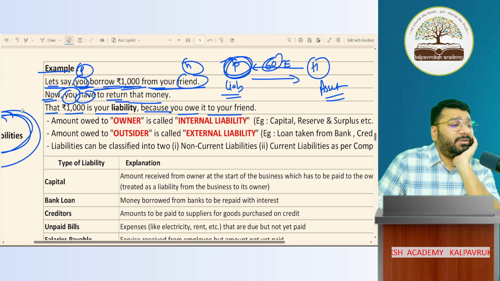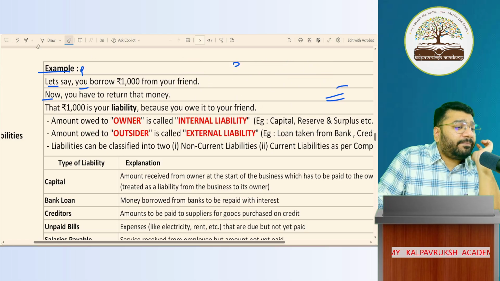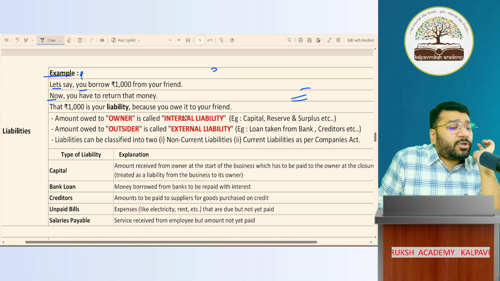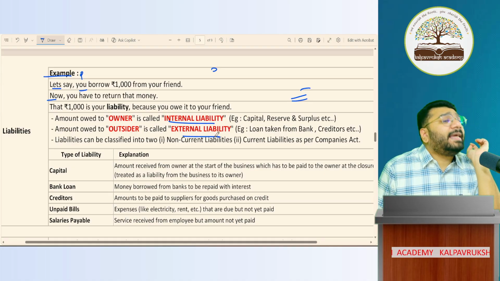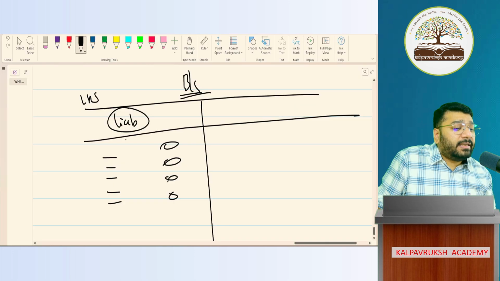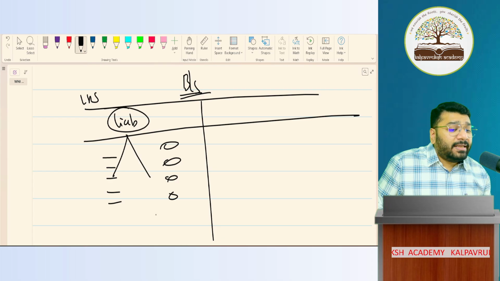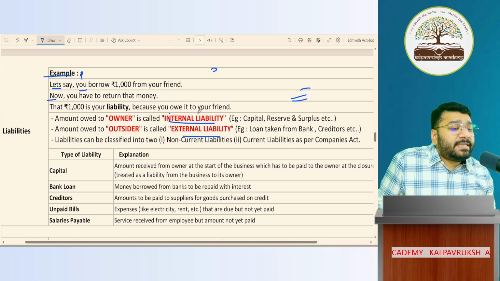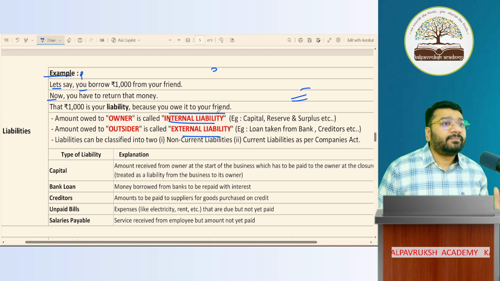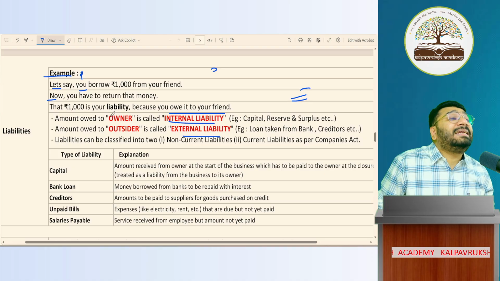Hell no. Now, the liabilities are further bifurcated into two categories. One is called internal liability. Second is called external liability. This is also there in your syllabus. The liabilities are bifurcated into two categories: internal liability and external liability. What is internal liability? Any money that the business has to pay to the owner in future is called internal liability.